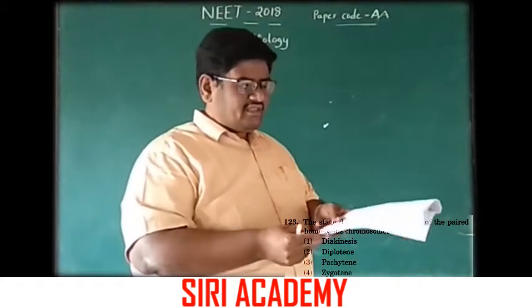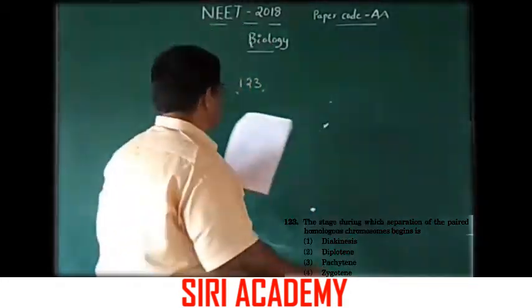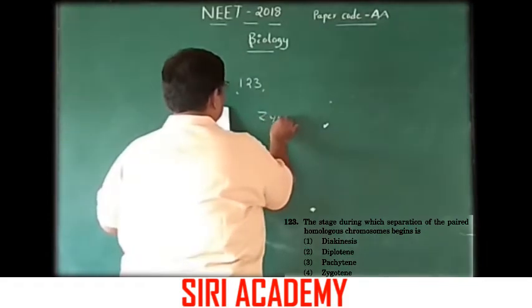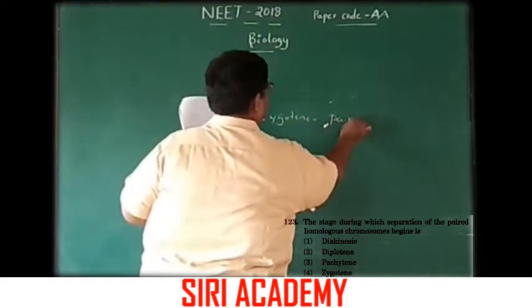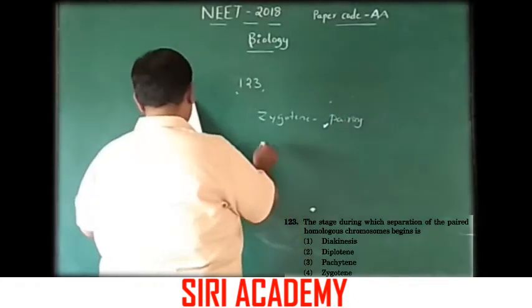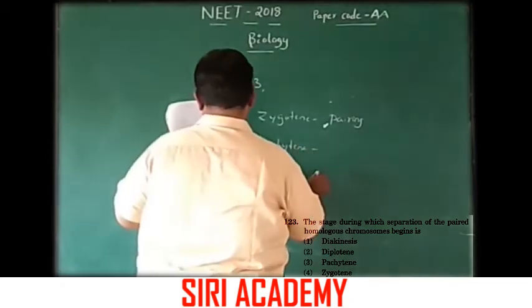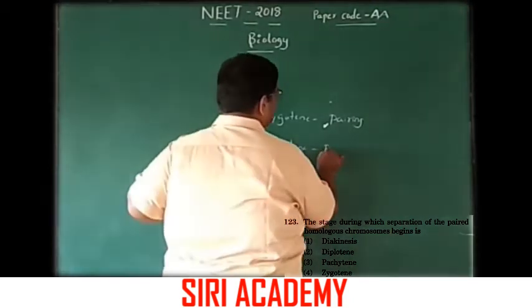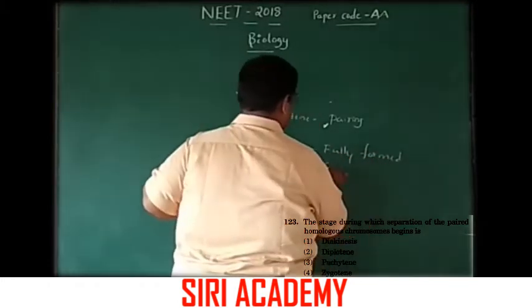In the zygotene stage, pairing of chromosomes takes place, and here pachytene has a fully formed synaptic complex.